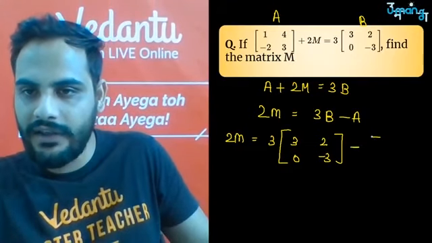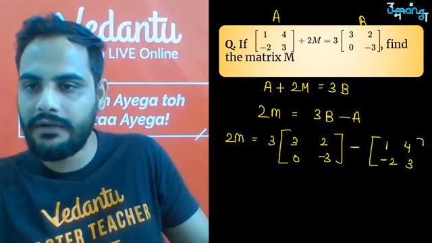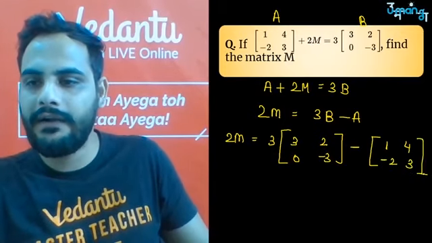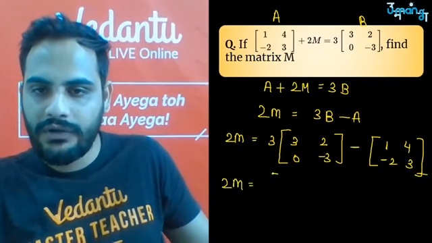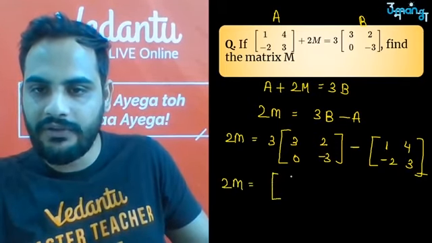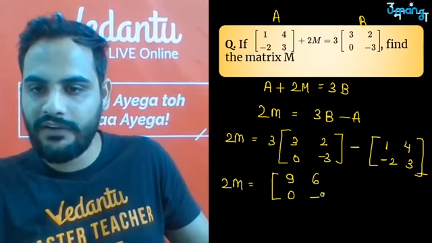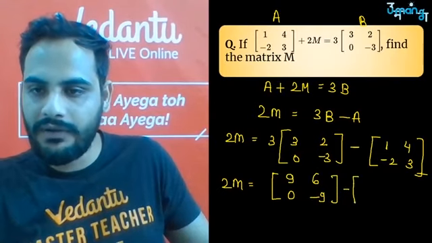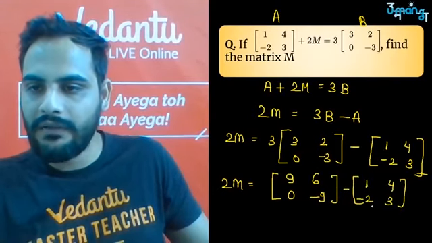Then minus A is what? 1 4 minus 2 and 3. Okay. So it will become 2M is equal to this, 3 multiplied to all the terms. So 9, 3 2s are 6, 3 zeros are 0, 3 times minus 3 is minus 9, subtracted with 1 4 minus 2 and 3. Now I will subtract them.